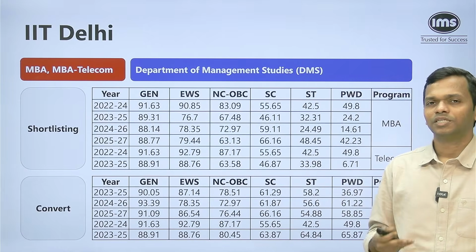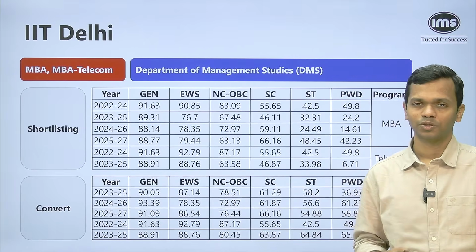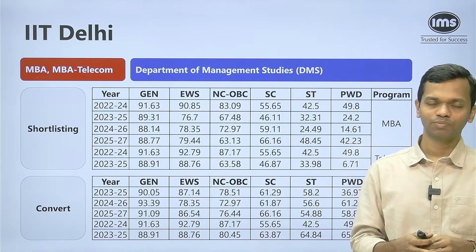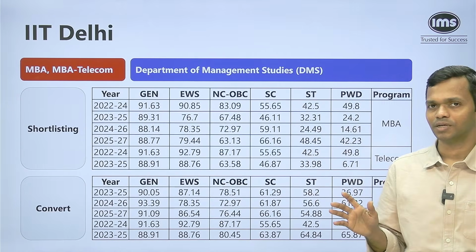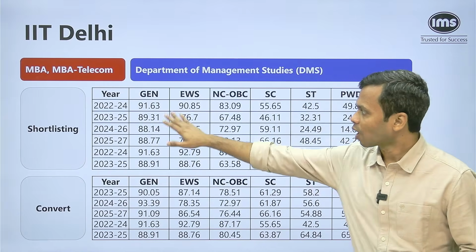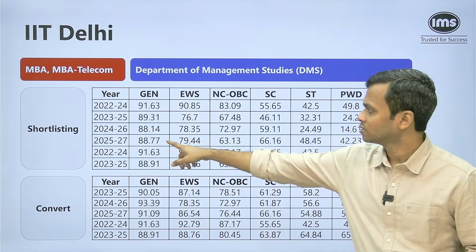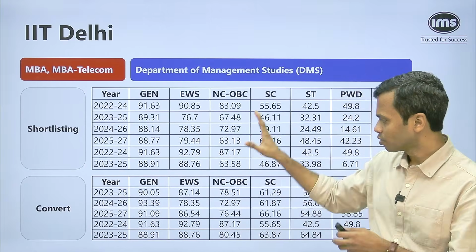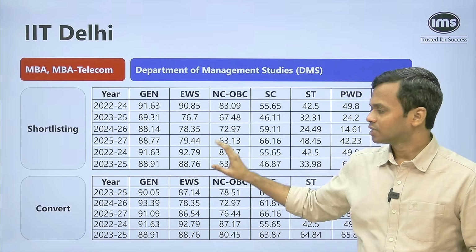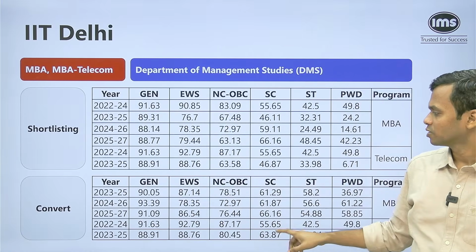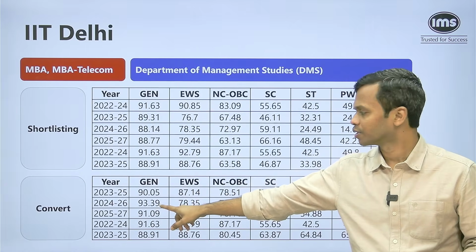In some years, you have seen variation, and as I mentioned earlier as well, the variation will happen because you don't know the exact composition of the pool, plus you don't know who is applying, and that is why the variations will be there. But what you see is, roundabout, if I'm in that ballpark, I will apply. For example, if I see for the MBA, the first 4, I will not, of course, take you through all of this, but the table here is shortlisting percentile. These are convert percentile. This is basically the minimum percentile of somebody who converted in that particular year.